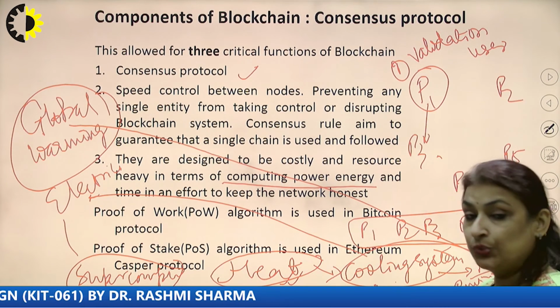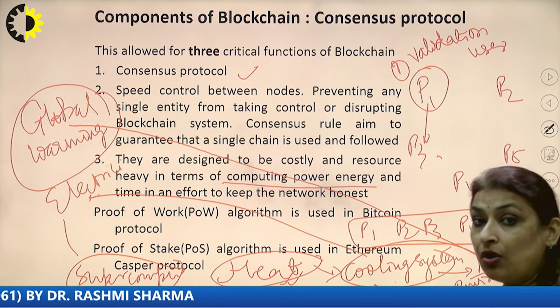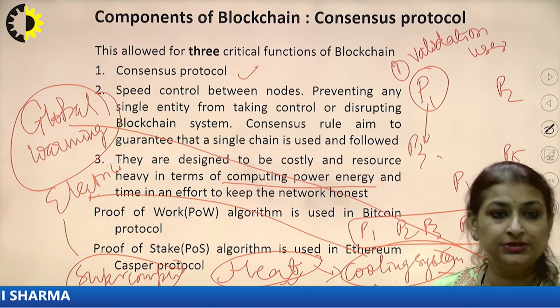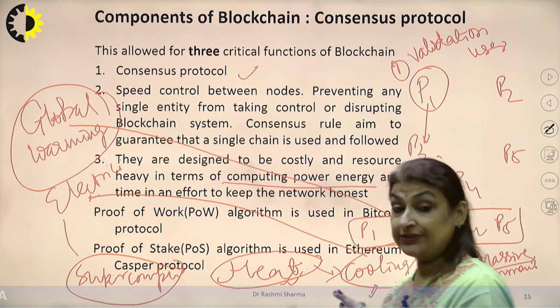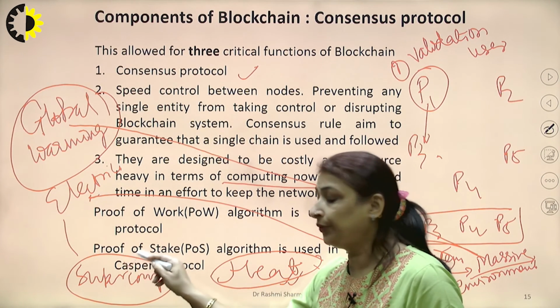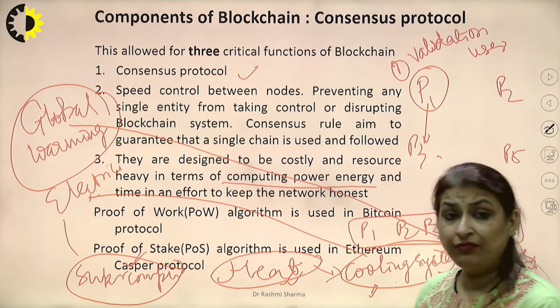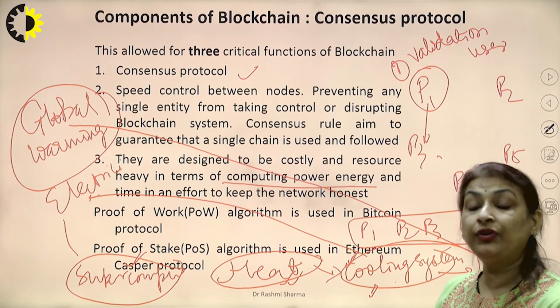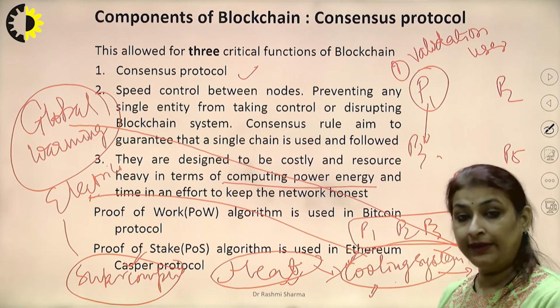So this is one of the drawbacks of becoming a miner, or a part of the blockchain system. First, we have to invest money in supercomputers. Second, I have to invest money in a cooling system. Third, I have to invest money to get high electric power.